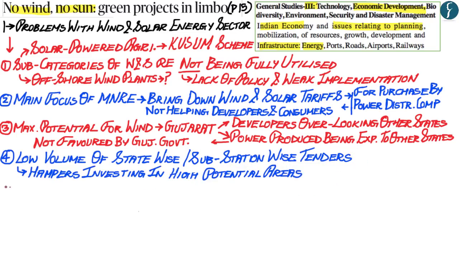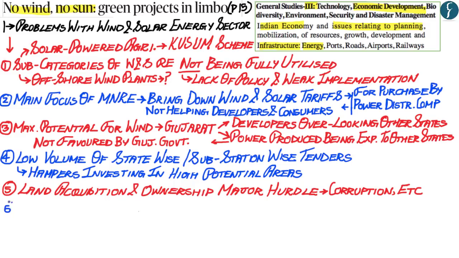The fifth point highlighted within this article is that land ownership is a major issue with regards to the wind and the solar energy sector, whereby a large amount of land is required to set up such plants. But a common complaint by companies within the wind and the solar energy sector is that it has led to an increase in corruption, and moreover it has also increased problems with regards to land acquisition.